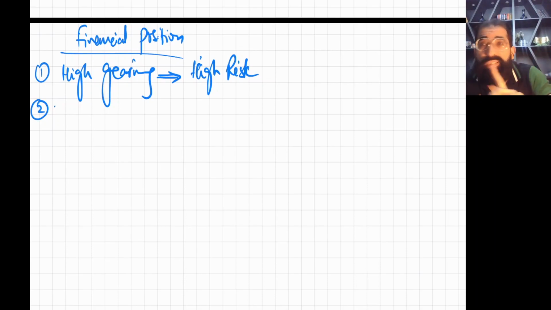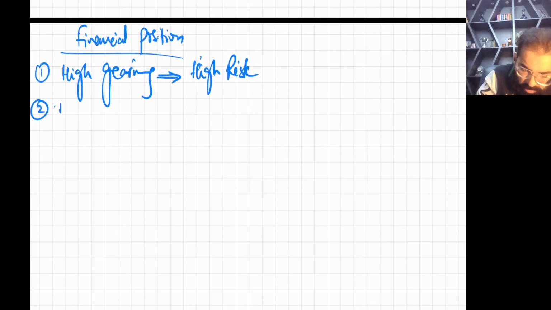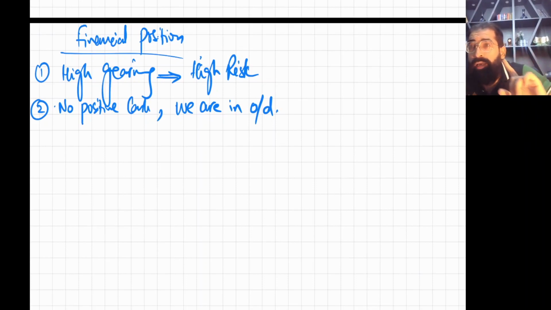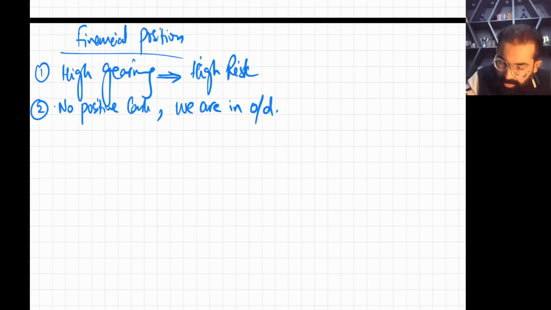In the SOFP there is no positive cash, we are already in overdrawn. And knowing this, in near future we have to buy plant and machinery.